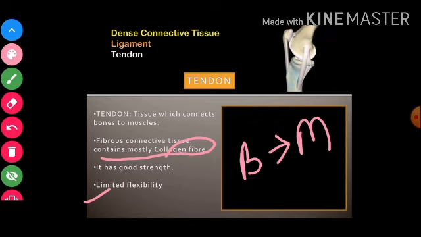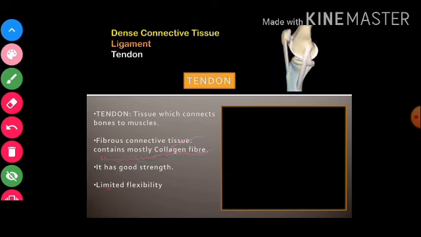right? Because collagen fiber also has flexibility, so that is why it has some limited flexibility. क्योंकि कोलेजन फाइबर में भी फ्लेक्सिबिलिटी होती है. तो फ्लेक्सिबिलिटी इनमें भी है. ऐसा नहीं है कि फ्लेक्सिबिलिटी बिल्कुल ज़ीरो है. Limited flexibility is there, right? So this is about the tendons.